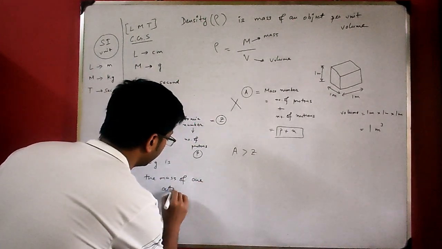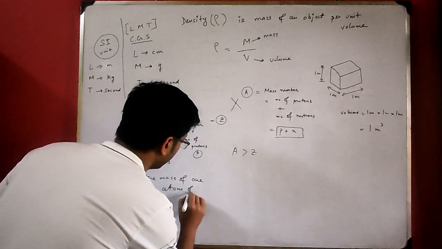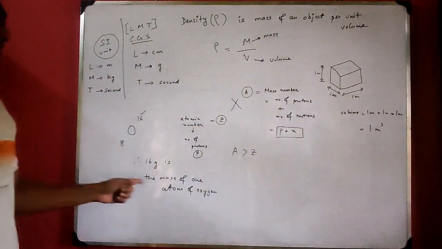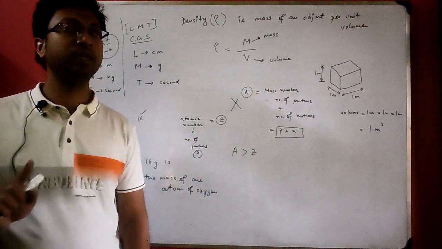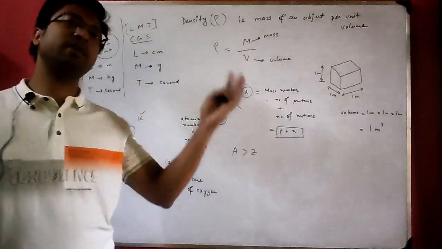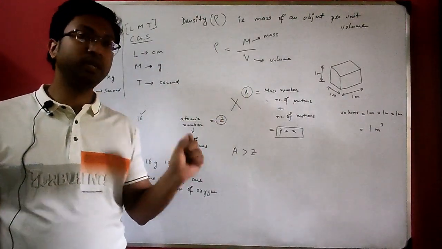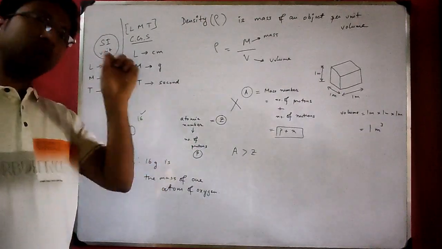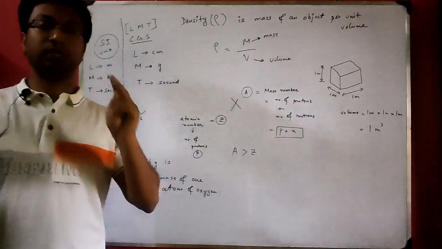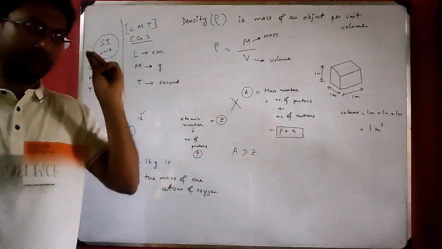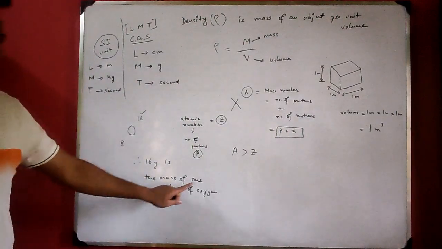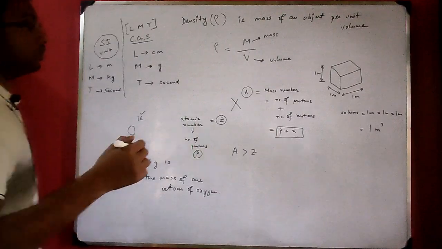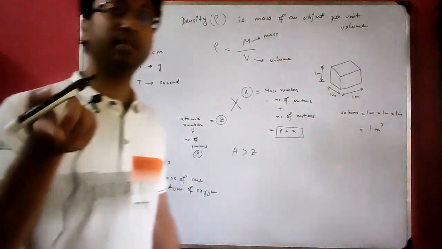one atom of oxygen. Now actually this 16 gram is not the mass of one atom of oxygen, it is actually the mass of a huge number of atoms of oxygen, that is 6.023 into 10 to the power 23 oxygen atoms. Total mass is 16 gram, but for timing, since you are in class 8, just to make it simple, you just assume that 16 gram is the mass of one atom of oxygen. Now oxygen, you know, gaseous oxygen is an oxygen molecule.